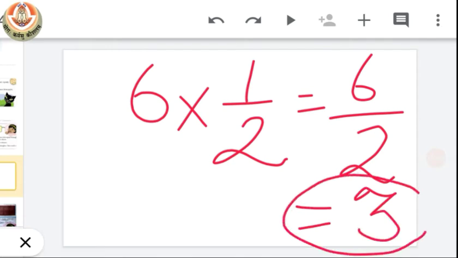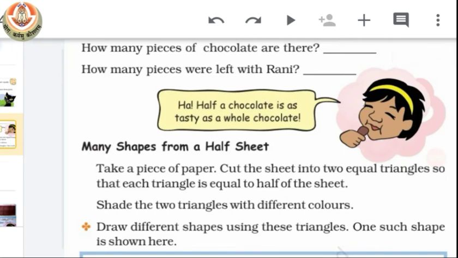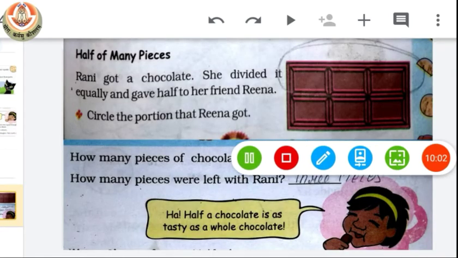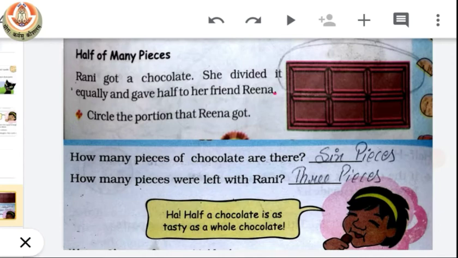So that means 3 pieces are left with Rani. Okay. So the answer is 3 pieces. You can see the answer here. This is the way we divide the chocolate into half portion, and then total we have 6 pieces, and Rani had left only 3 pieces with her.